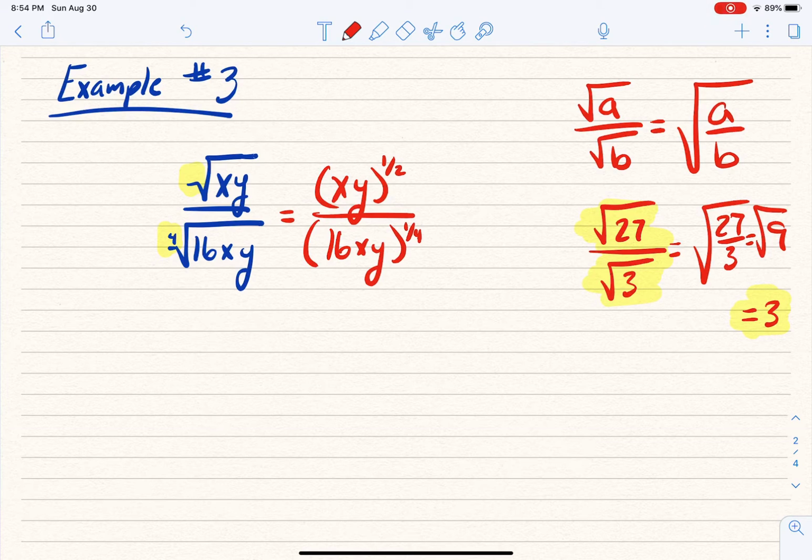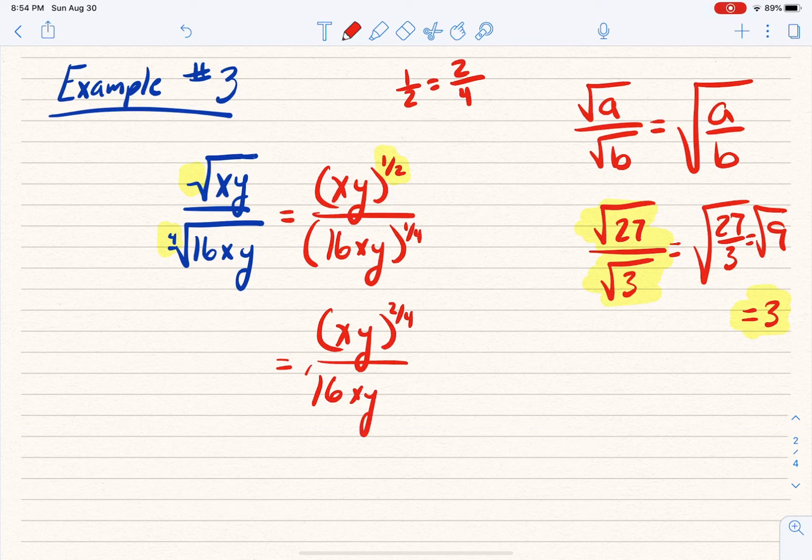To do that, I've got to think common denominators. I've got to be under the same root. A 1/2 power, like I have right here, is the same thing as 2/4. So this could be the same thing as xy to the 2/4 power over 16xy to the 1/4 power.